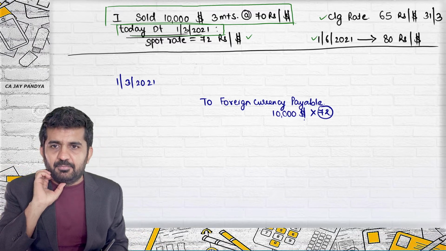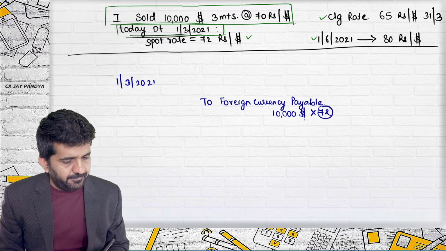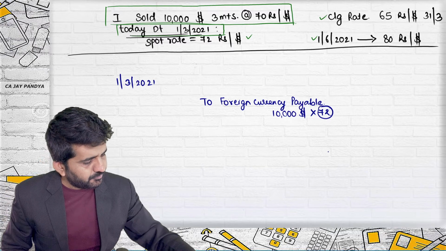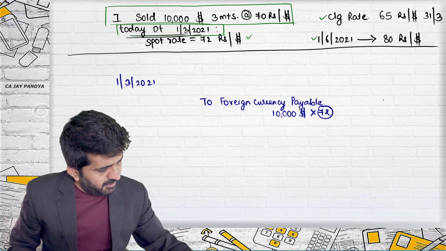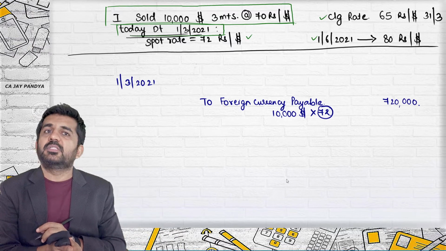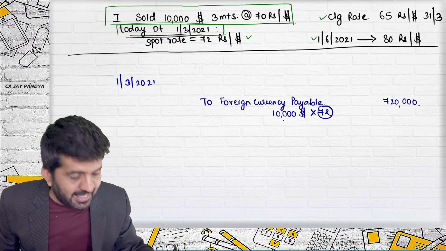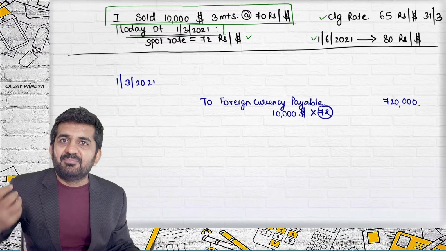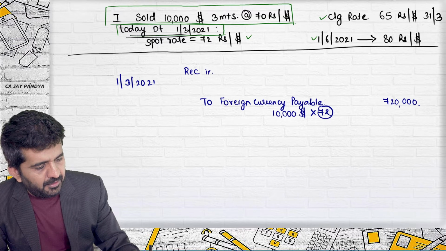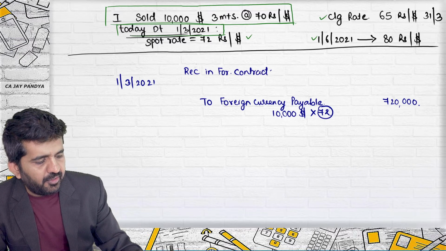Before that, let me decide one student whom I'll ask the full question. Drashti, you're online, right? So this will be 7,20,000 rupees, because you will be selling this $10,000 and something will be receivable in the forward contract.